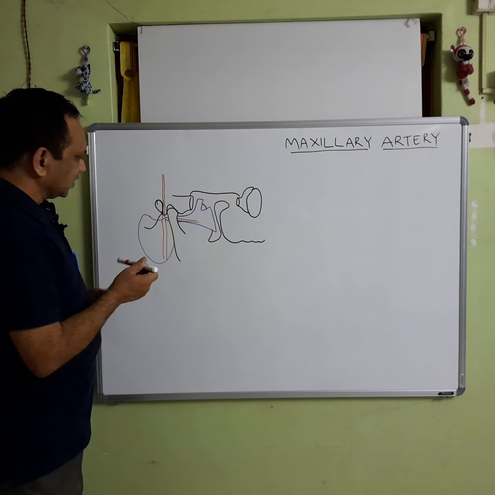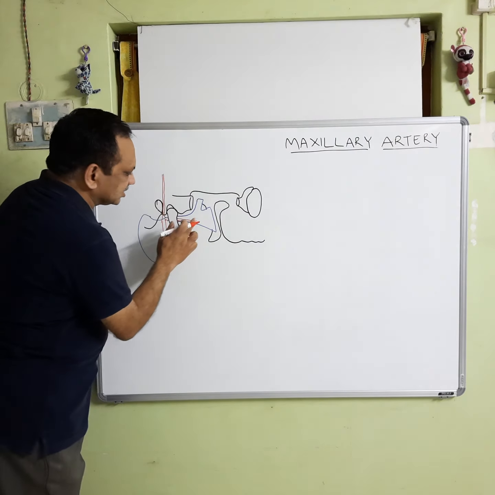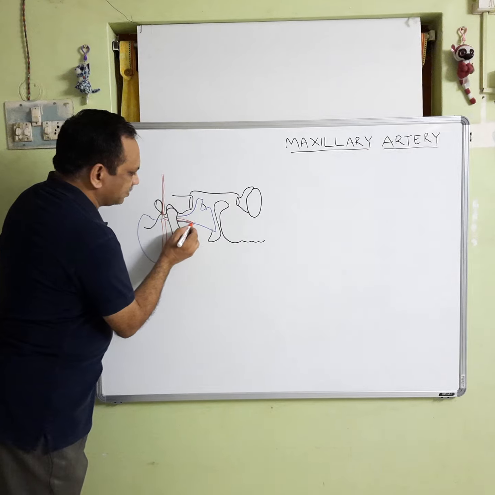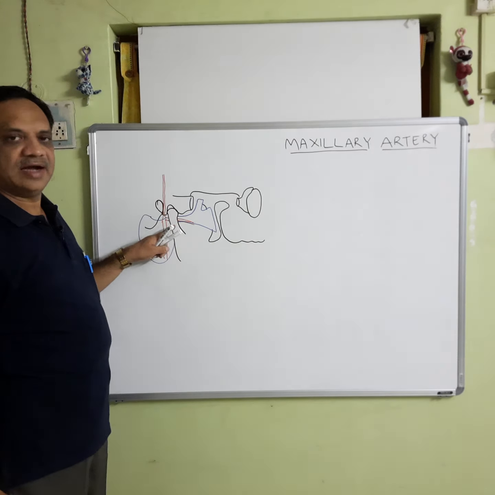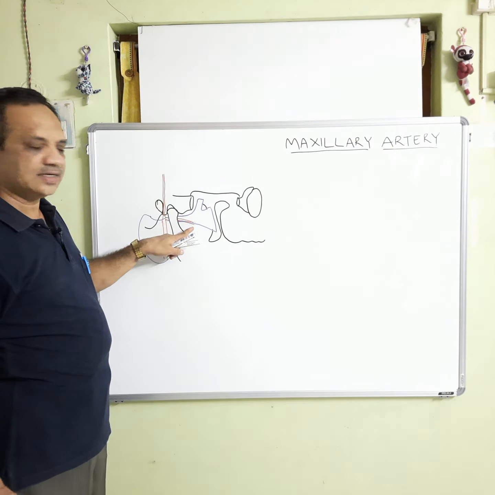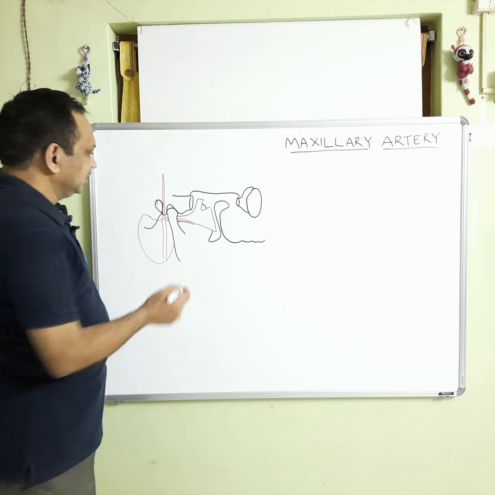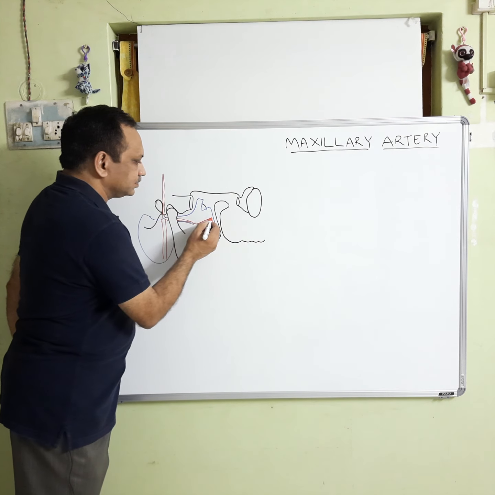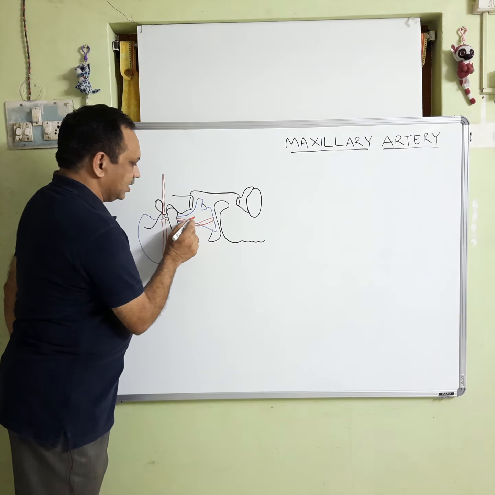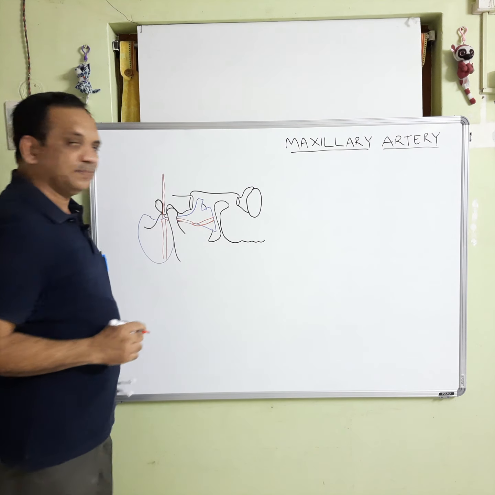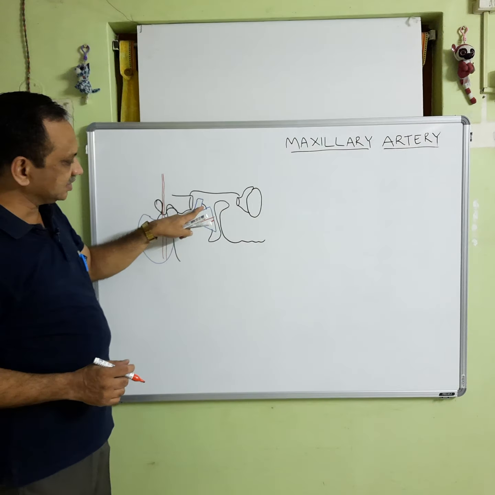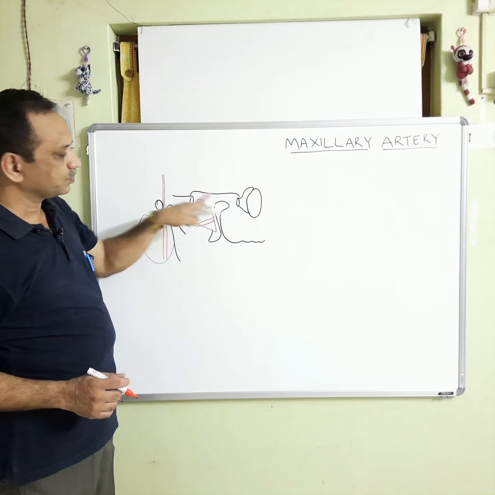This artery crosses the mandible and runs along the lower border of this lateral pterygoid muscle, and up to this level, this part is called the mandibular part. From here, in 60% of the cases the artery crosses lateral to the lateral pterygoid muscle, like this, and in 40% of the cases it goes behind the lower head of the lateral pterygoid and emerges between the two heads to enter the pterygopalatine fossa.